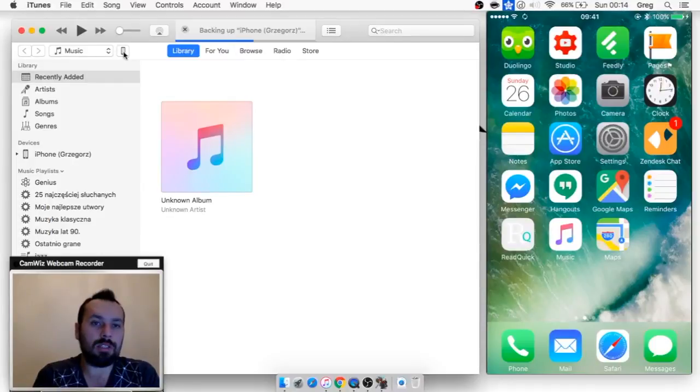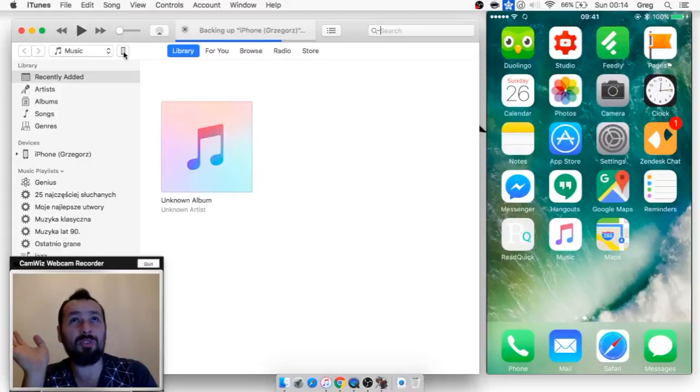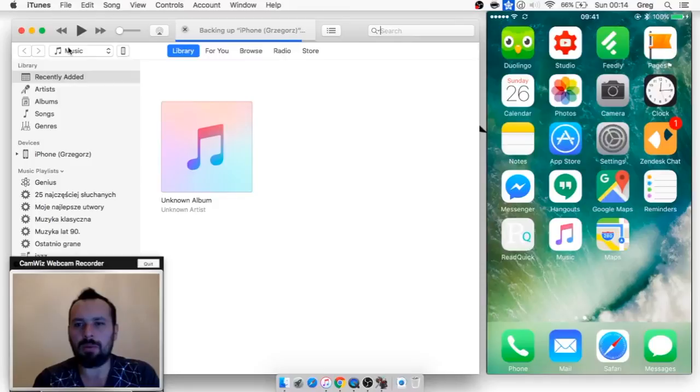iTunes is a program for transferring music on the iPhone, and basically it's not a program for transferring music, but for synchronizing music, and it's a subtle difference, but you can see this in our other films about transferring music to iTunes.